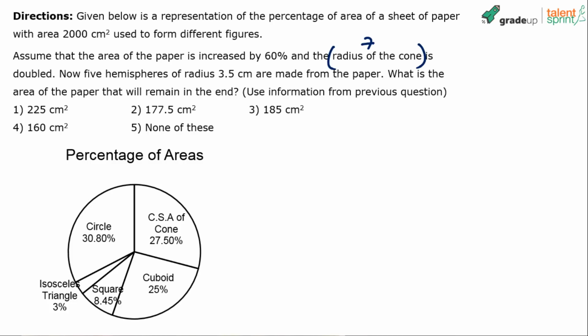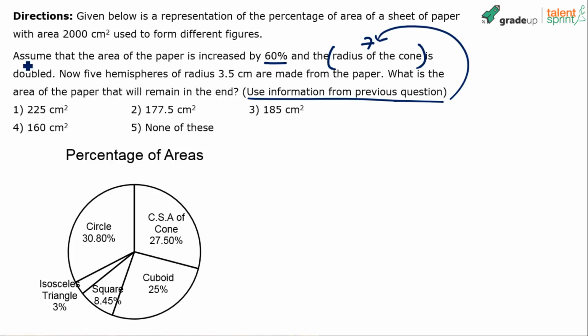All right, so let's take it up. See what it says. Assume that the area of the paper is increased by 60% and the radius of the cone is doubled. Now 5 hemispheres of radius 3.5 centimeter are made from the paper. What is the area of the paper that will remain in the end? He has asked us to use information from the previous question, which we have already used, right? Information from the previous question was the radius of the cone.